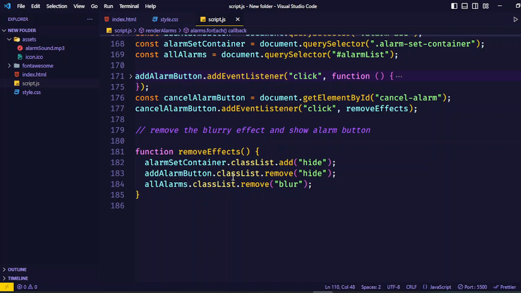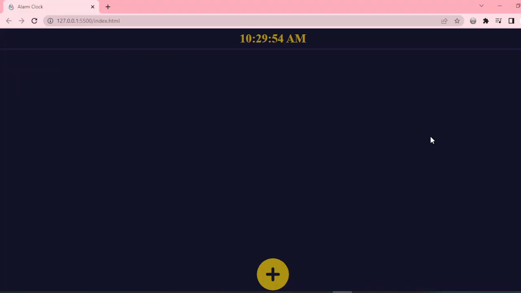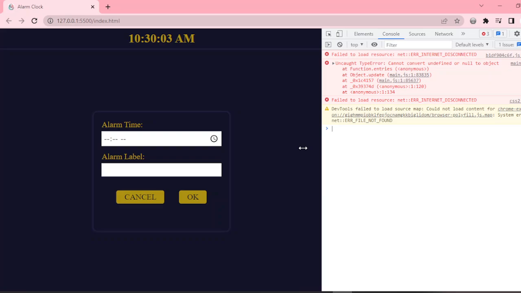Here are our CSS files. We can see also it is a responsive alarm clock project. It is responsive for each and every screen size.